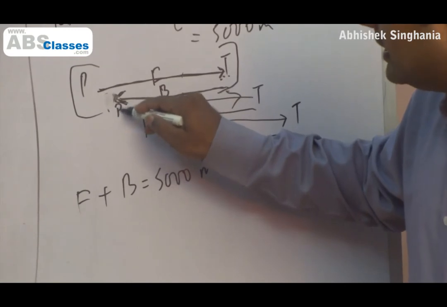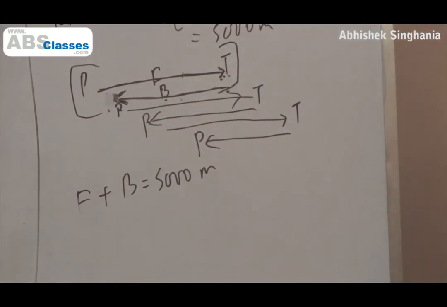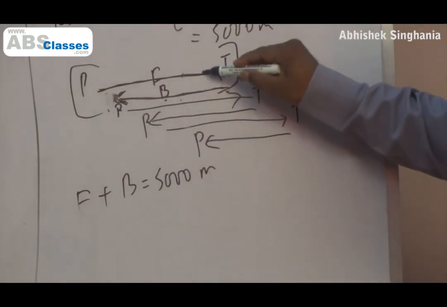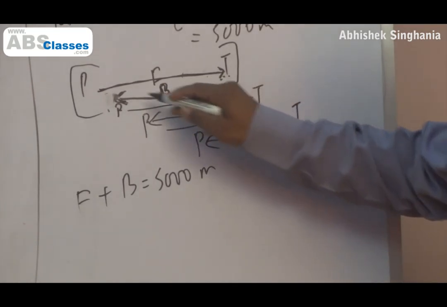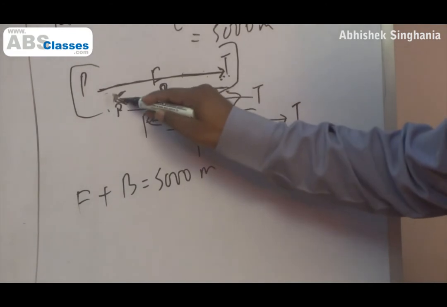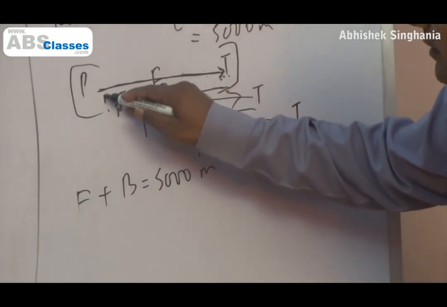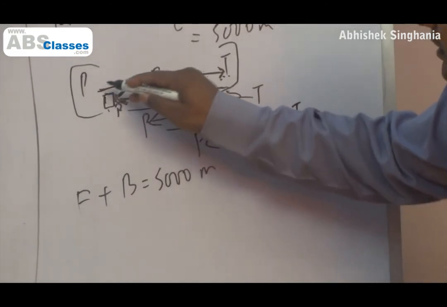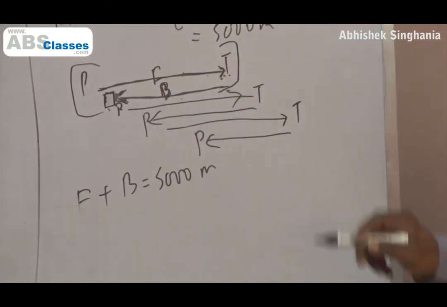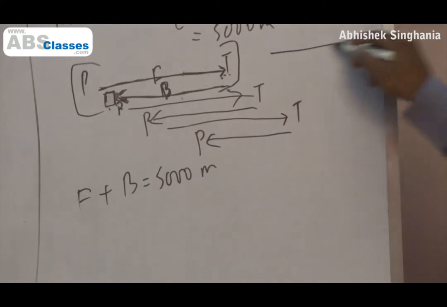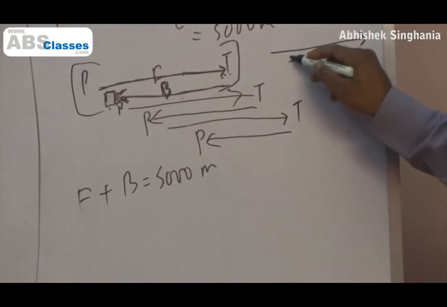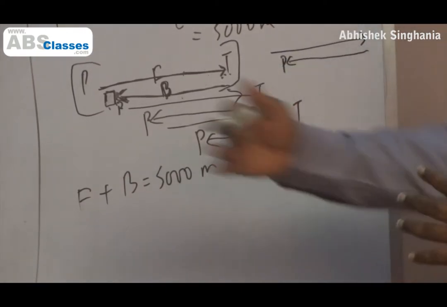My humble and simple submission to you is, if you look at these two movements of the dog, a very intelligent, well-trained dog, forward movement and backward movement, this gap, this forward minus backward, are we able to identify this gap? Forward movement, obviously it won't come all the way back because the policeman has moved some way ahead.